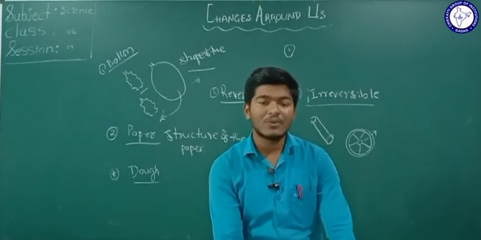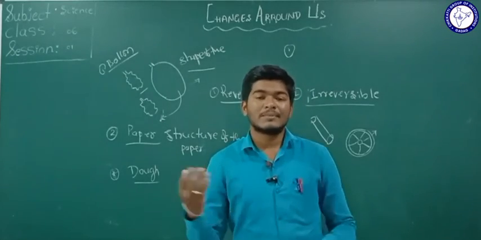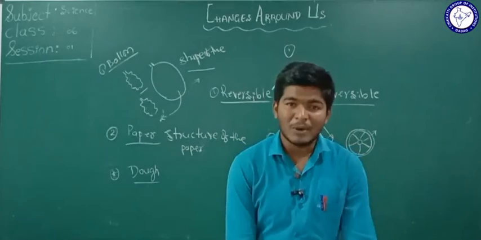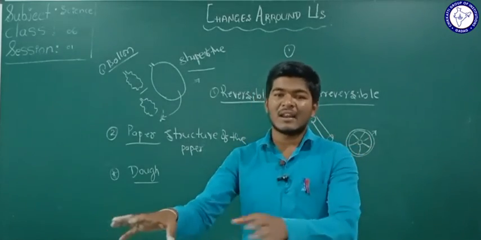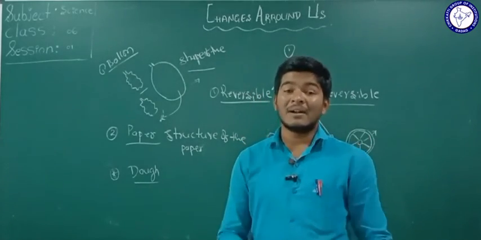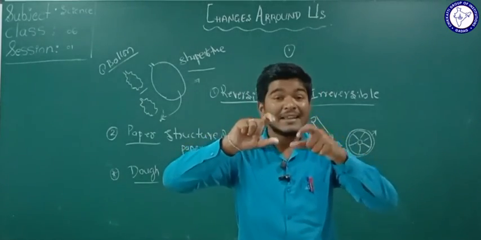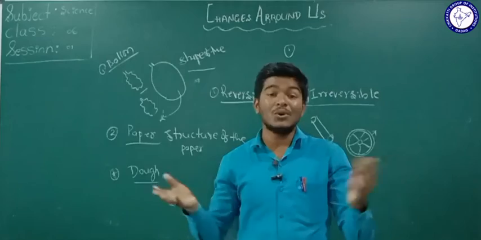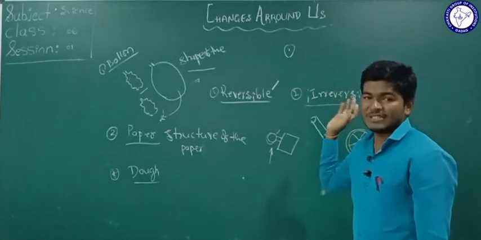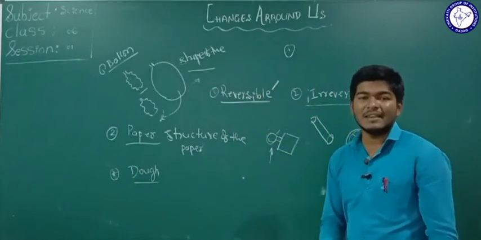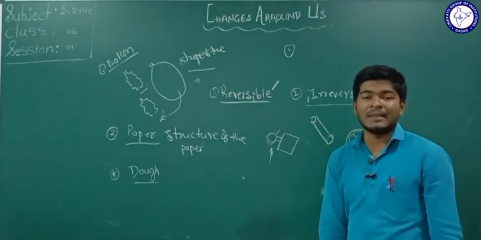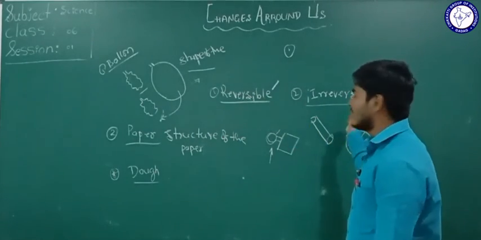Because we want to save our pants from dust or dirty material. But the change which happens in the pant when you fold it, is it reversible or not? It is a reversible change here, because it can be easily unfolded again by our hands.